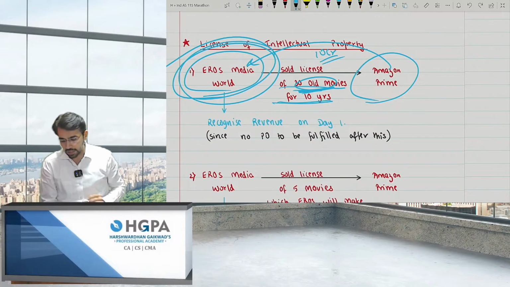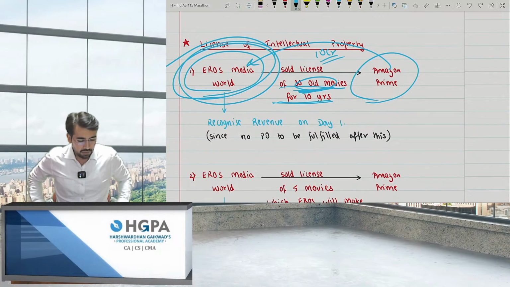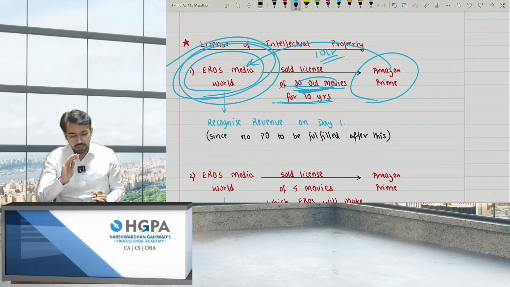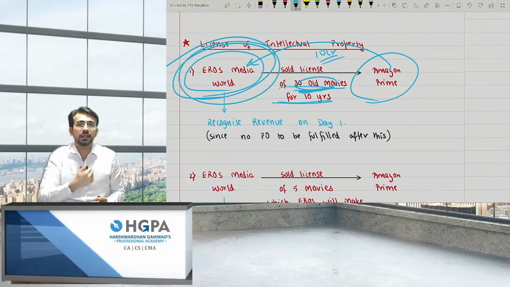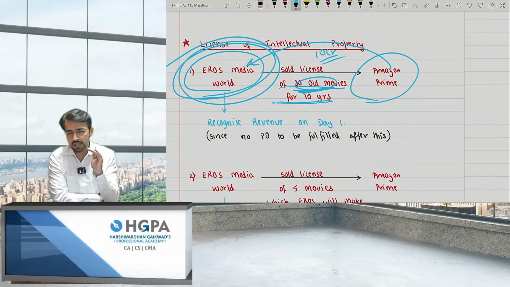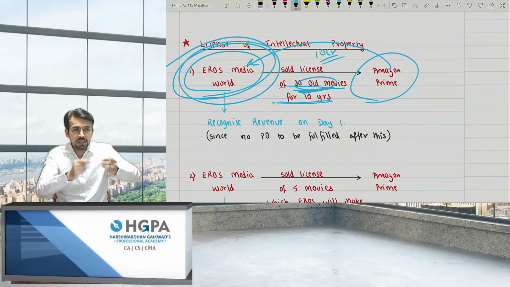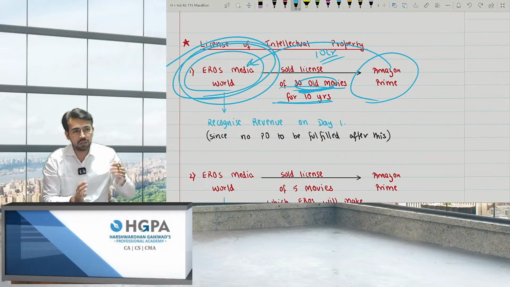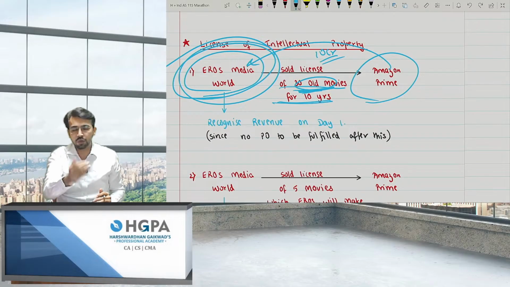Eros can book the 10 crore on day one itself. Why on day one? Because of the simple reason, there is no performance to be fulfilled after this. Is there any performance obligation? Is there any obligation left? The answer is no. As soon as it handed over the old movies, you can run them. Eros will say my obligations are all completed. Now there is no more obligation to be completed, right?